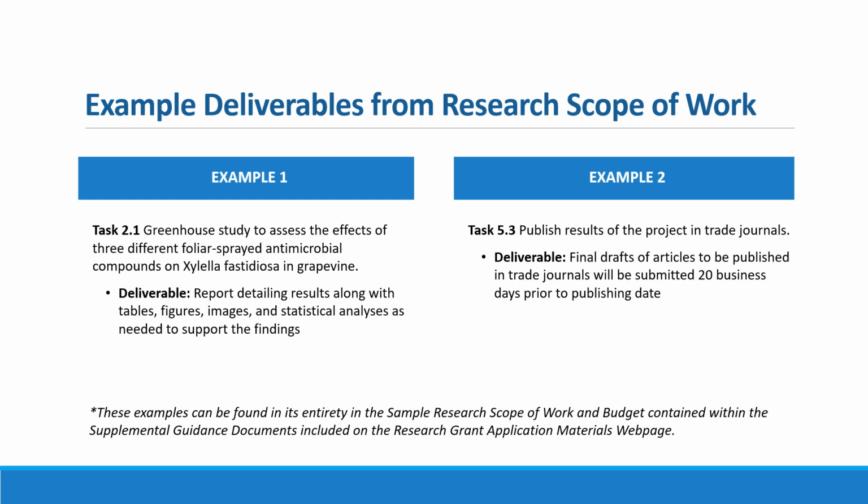Here are some example deliverables from the research grant scope of work. Task 2.1, described previously, is the greenhouse study to assess the effects of 3 different foliar sprayed antimicrobial compounds on Xylella fastidiosa in grapevine. The associated deliverable is a report detailing results along with tables, figures, images, and statistical analyses as needed to support the findings. A second example, Task 5.3, publish results of the project in trade journals. The deliverable: final drafts of articles to be published in trade journals will be submitted 20 business days prior to publishing date.